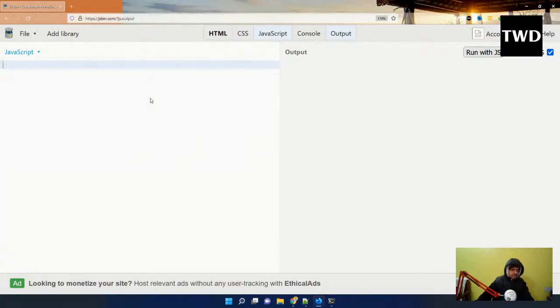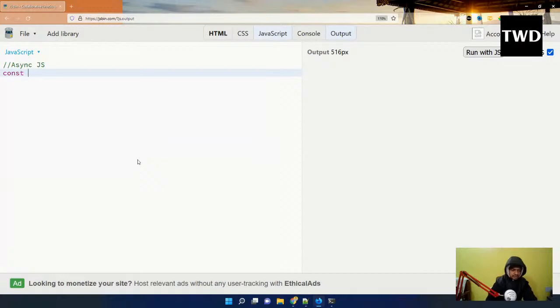First, we are going to learn about callbacks, and why we require callbacks. Callbacks have been in JavaScript from the start, from 1995. Later, in 2015, promises were introduced, and we are going to learn about those also. So we are going to learn async JS, and callbacks, but before that, we'll learn what the need for callbacks is.